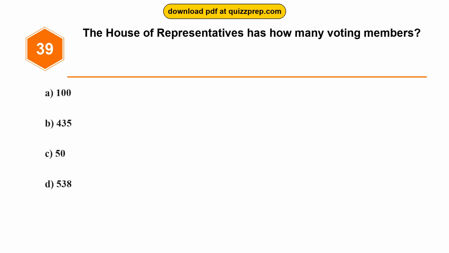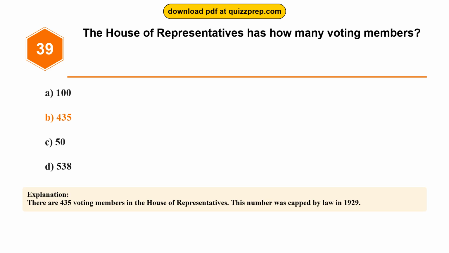Question 39. The House of Representatives has how many voting members? Option A, 100. Option B, 435. Option C, 50. Option D, 538. The correct answer is option B, 435. There are 435 voting members in the House of Representatives. This number was capped by law in 1929.